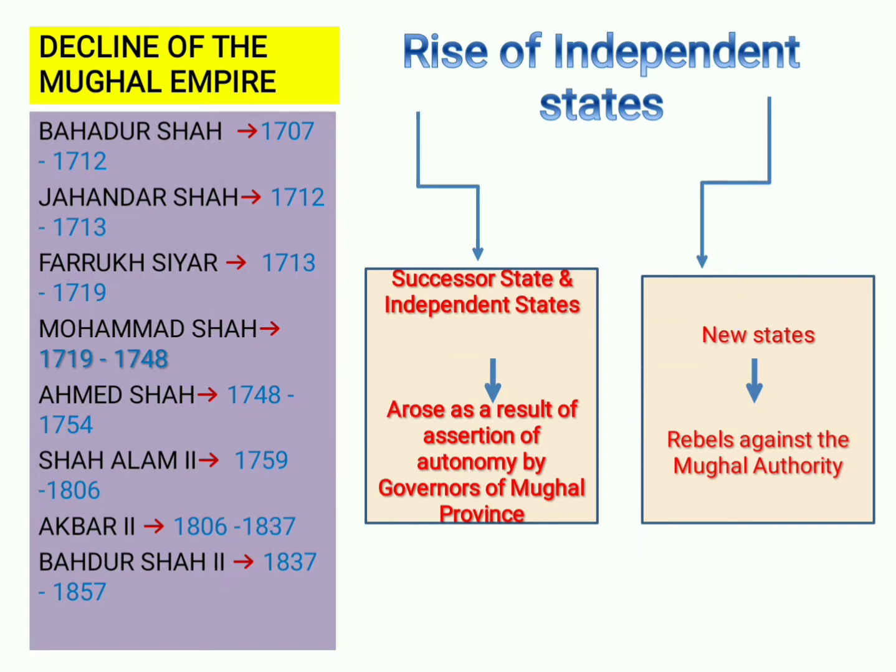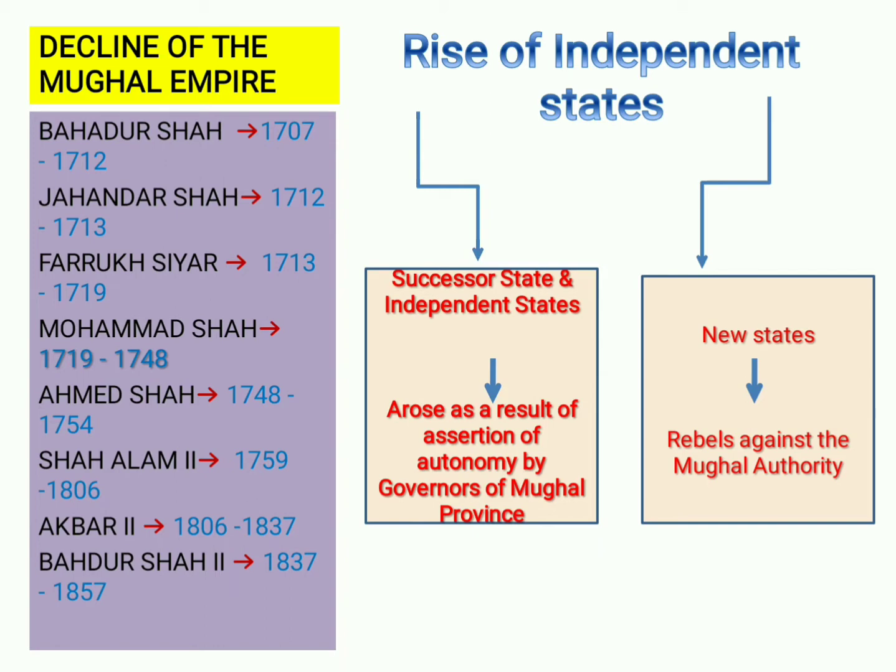This Muhammad Shah was also known as Rangila, and he was a pleasure loving ruler. During this period, when Nizam ul Mulk became the wazir, he made a vigorous attempt to reform the administration. As a result, there was constant quarreling between the Emperor Muhammad Shah and his wazir, Nizam ul Mulk, at the court.